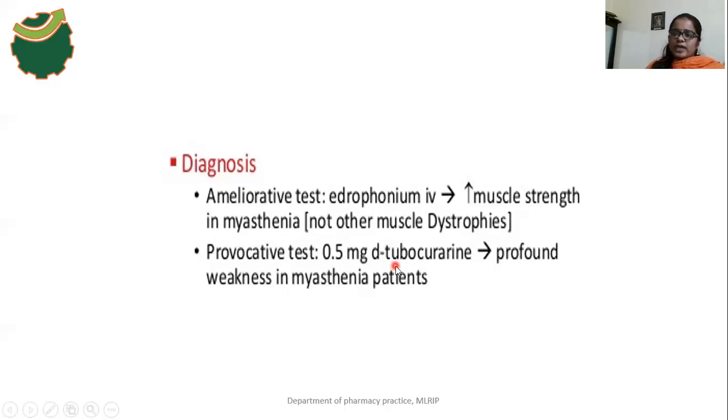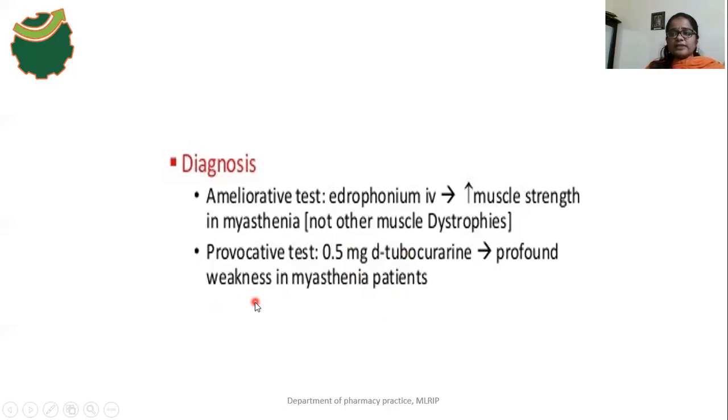What is D-tubocurarine? D-tubocurarine is a neuromuscular blocking agent. Myasthenia patients are very sensitive to this drug. In this test, we have to give 0.5 mg of D-tubocurarine. What effect occurs in a myasthenia patient? The muscle weakness increases.